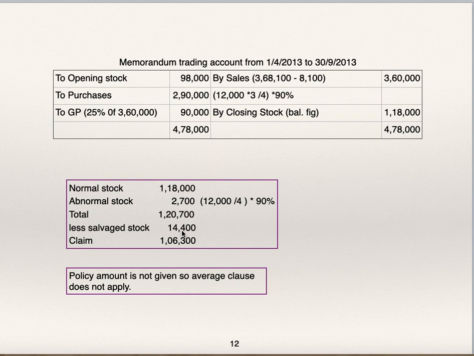Salvage stock is 14,400. So claim to be lodged is 1,06,300, total stock as on the date of fire minus salvaged stock. Policy amount is not given, so average clause does not apply. This is how you are supposed to find out the amount of claim to be lodged with insurance.